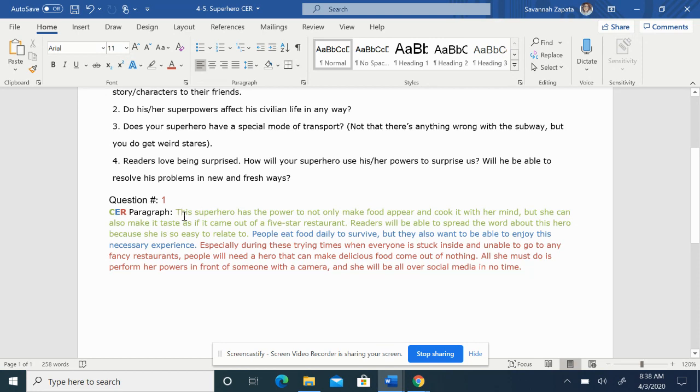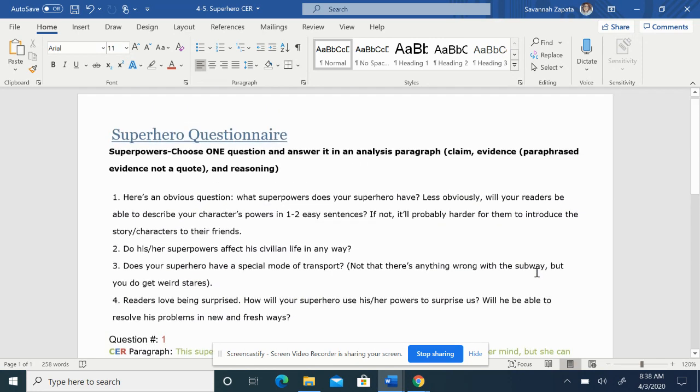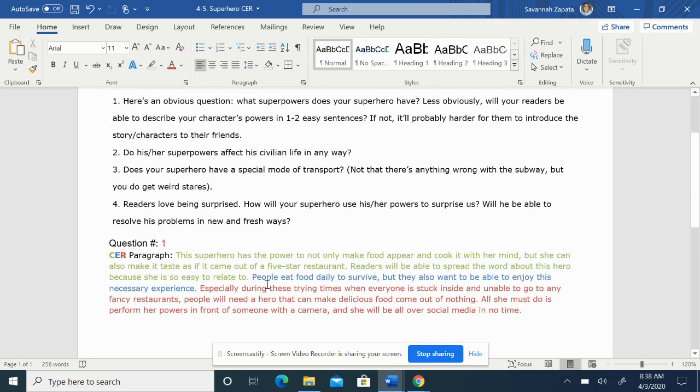You're going to write a CER paragraph about that superhero that you wrote about on the last questionnaire. Right? You do not have to color code your answers, but it makes it easier to understand where each part takes place. Notice how my evidence is only 1 sentence long and the others are not.